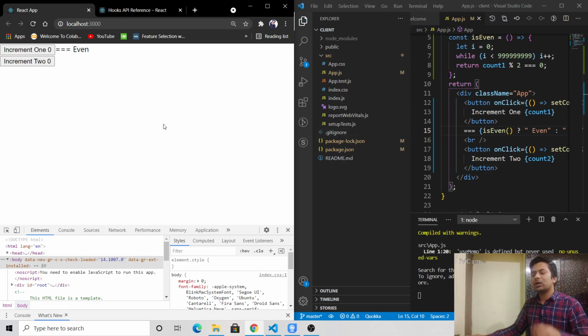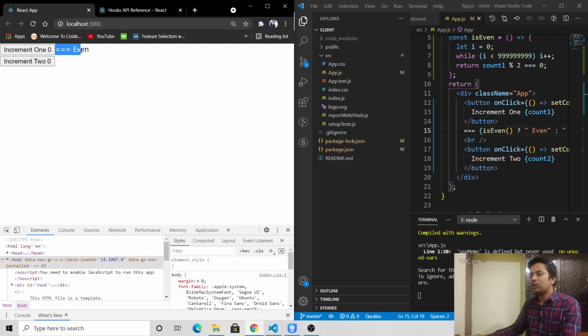Suppose you have a component, and in each event the whole virtual DOM or whole React page renders itself. So to stop rendering a function or element, we use memo. Let me just show you a quick example. See, this is our button increment 1, and this is our button increment 2. There are two buttons called increment 1 and increment 2. Basically they just increment by 1 only.